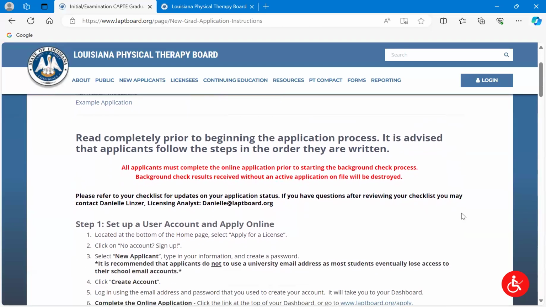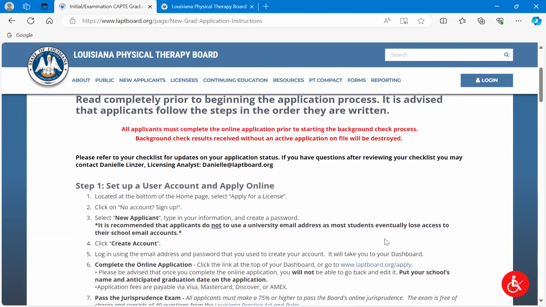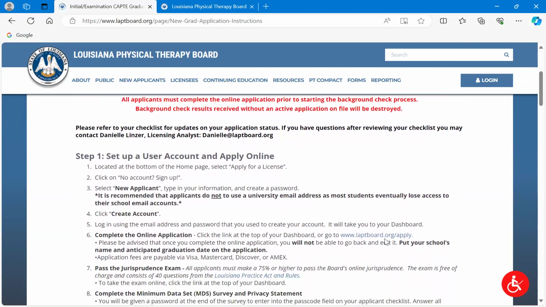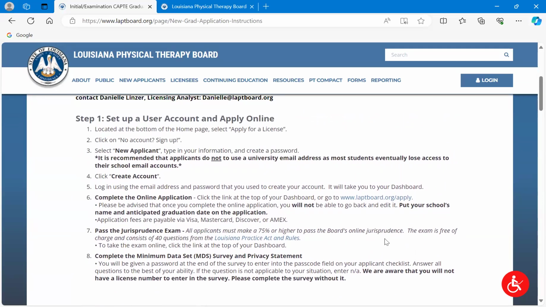So I'm not going to reread the instructions here in red. This is again about the background check and the importance of making sure that you do the online application first. Okay. So you can read all of that yourself. And I do recommend that when you get ready to actually apply, you look at these instructions in detail, because everything is listed out here step by step. I'm going to be going through it a little abbreviated and showing you. If you're like me, I'm a visual learner. So yeah, let's do that real quick.